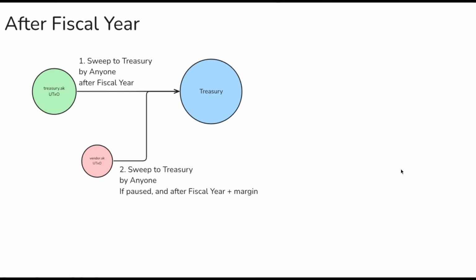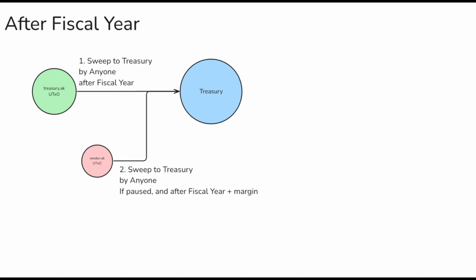If at the end of this expiration period, the vendor and the oversight committee can't reach agreement, then those funds, if they're paused, can also go back to the Treasury. And then, this is an extreme breakdown in agreement or consensus. And so at that point, the vendor may submit a proposal to the DREPs to try to convince them and get a kind of special payout for the work that they did.